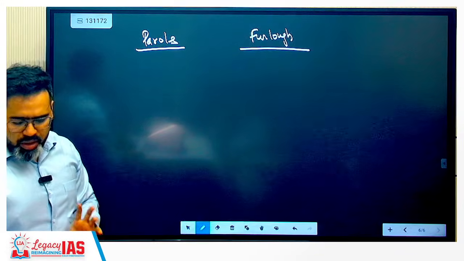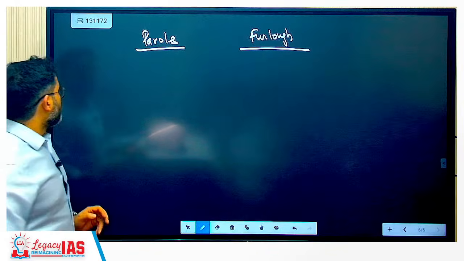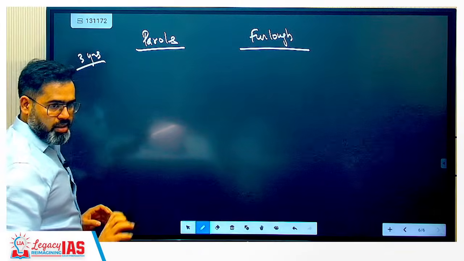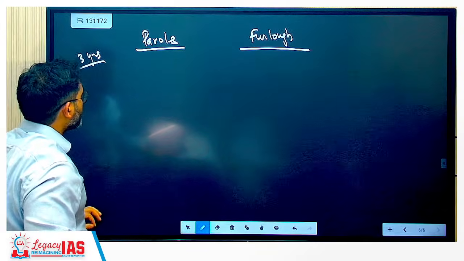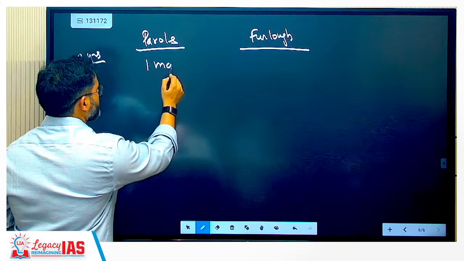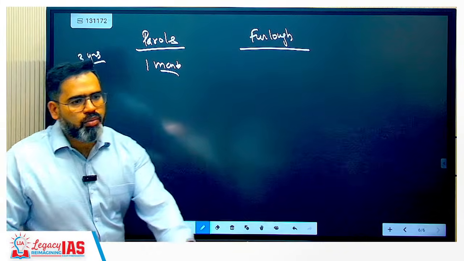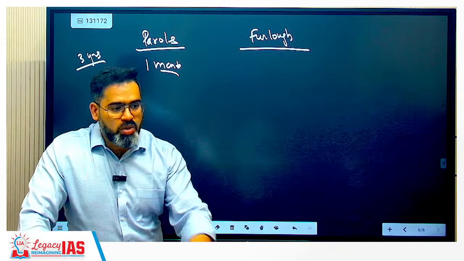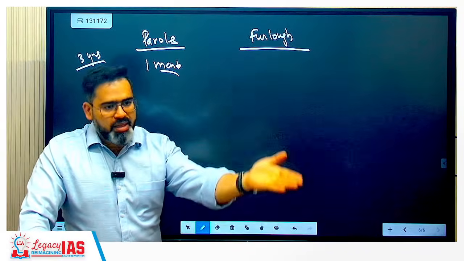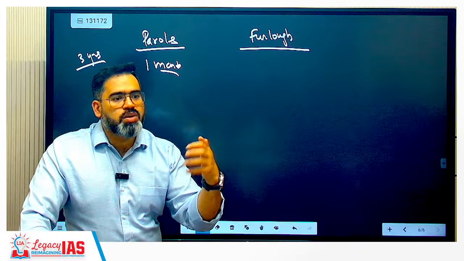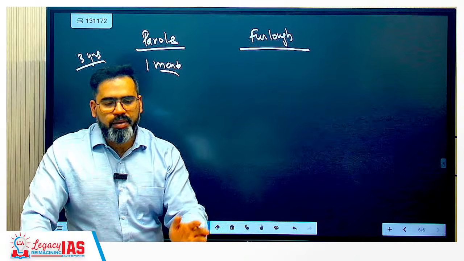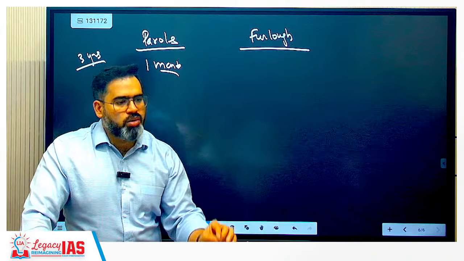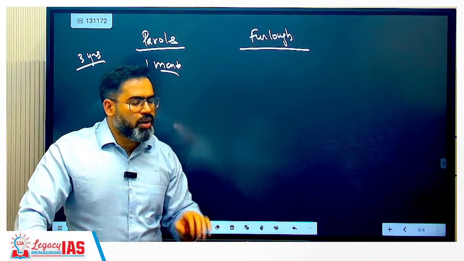First very important difference is this. For example, you are giving a punishment of 3 years, and in between you are giving parole of, for example, 1 month. That does not mean that you have to be in jail for only 3 years. Now you have to be in jail, because for 1 month you are outside, you have to be 1 more month in the jail itself. So you are not going to reduce that time. Whatever number of days, number of months you are getting the parole, that period will not be counted as sentence served. You have to serve that sentence.